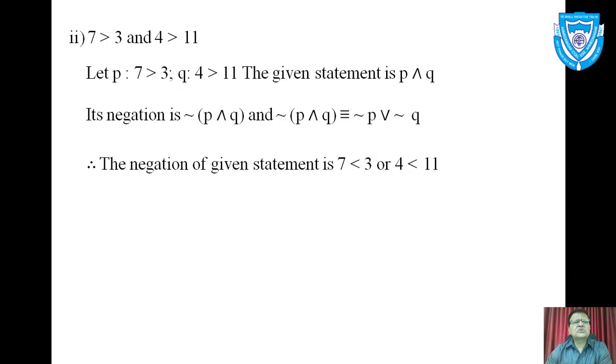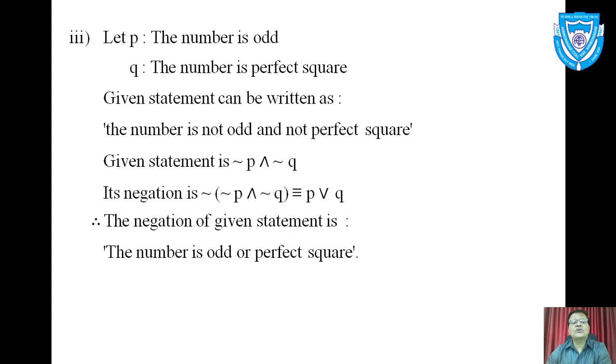Again here I will ask you to read first line and last line. First line says 7 is greater than 3. Here last line 7 is less than 3. In first line connective is AND. In last line in answer connective is OR, and 4 greater than 11 is replaced by 4 less than 11. So we have to take negations of components, two parts of the statement, and interchange the connective. Now third one is important.